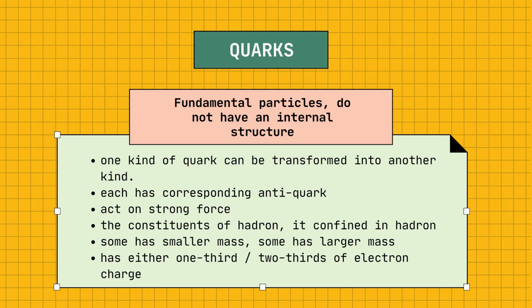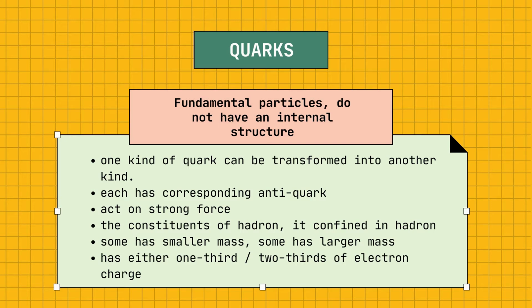I will continue the presentation with quarks. Quarks are fundamental particles, do not have an internal structure, similar to electron. Electron also does not have internal structure. Quark is commonly found in proton and neutron. These are the characteristics of quark. There are 6 quarks altogether. Next, we will go into details about it.